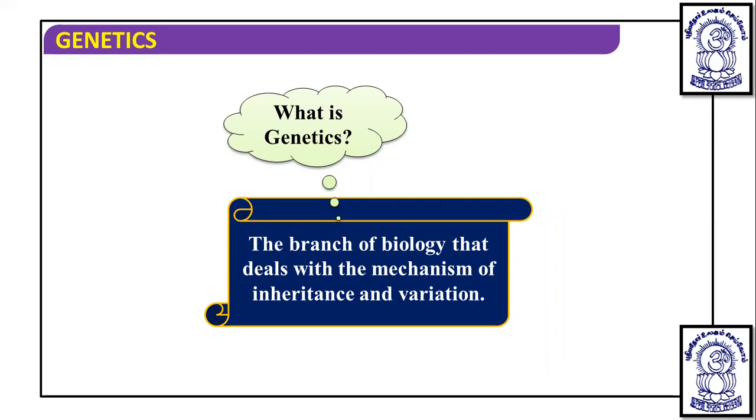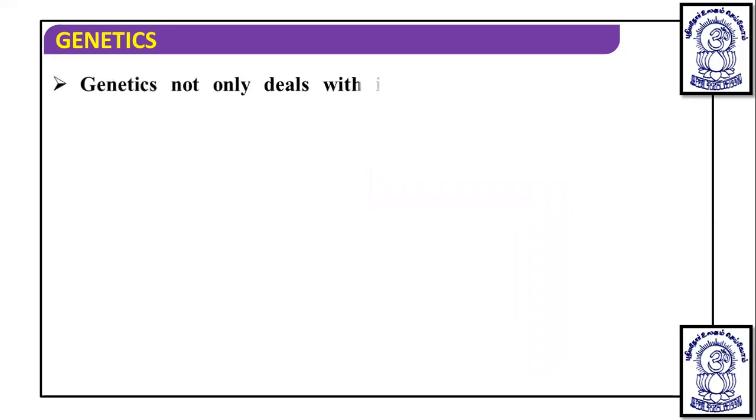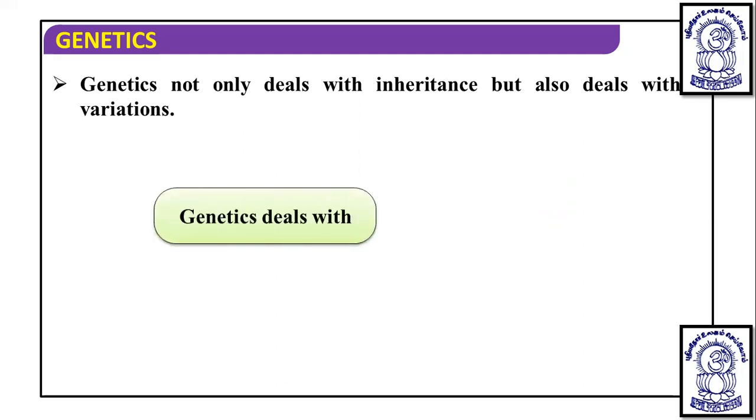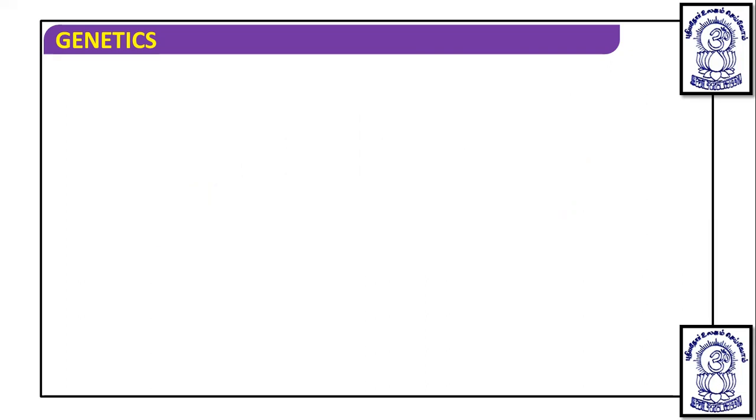How these characters are passed on and why the variation is created, if we talk about the mechanism of that process, then that comes under this branch, genetics. Genetics does not only deal with the passing of characters, but also with variation. So genetics deals with two things: inheritance and variation.